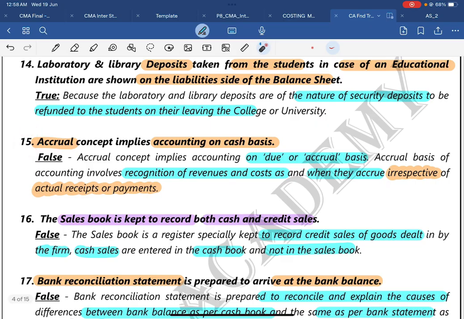Question number 15. Accrual concept implies accounting on cash basis. No. Cash concept only implies accounting on cash basis. Accrual concept implies accounting on due or accrual basis. Accrual basis of accounting involves recognition of revenue and cost as and when they accrue. As and when they come to you, you record it, irrespective of actual receipts or payments, whether received or yet to be received. That's what the accrual system is. Hybrid is a combination of cash and accrual.